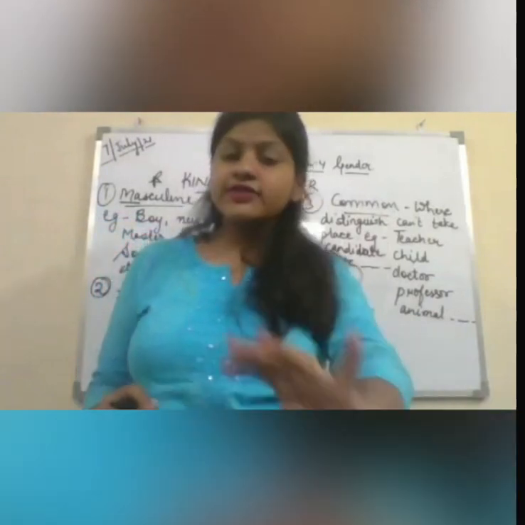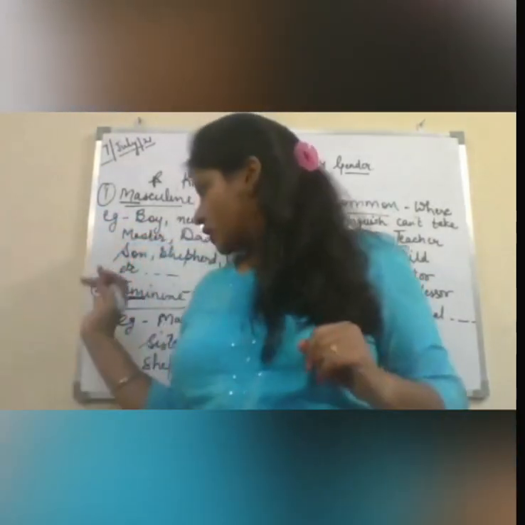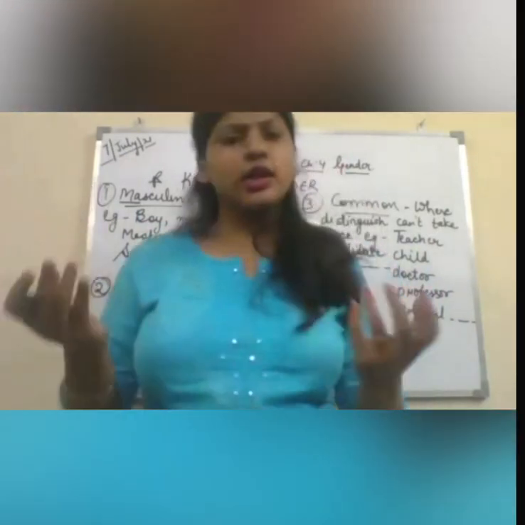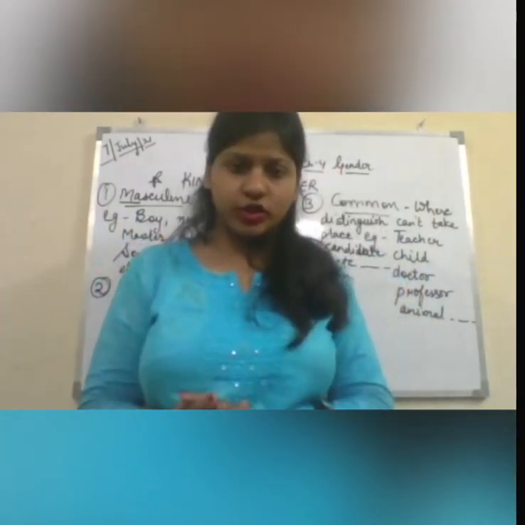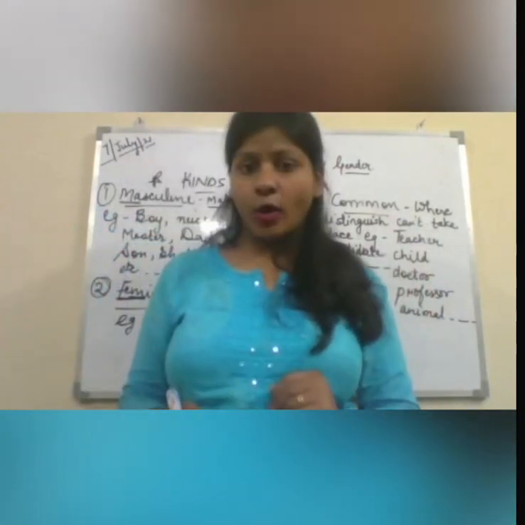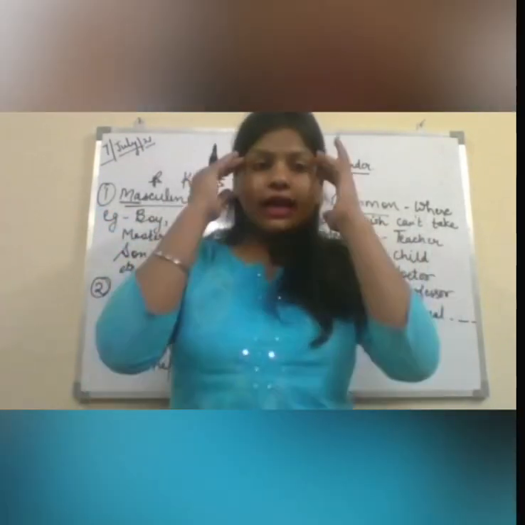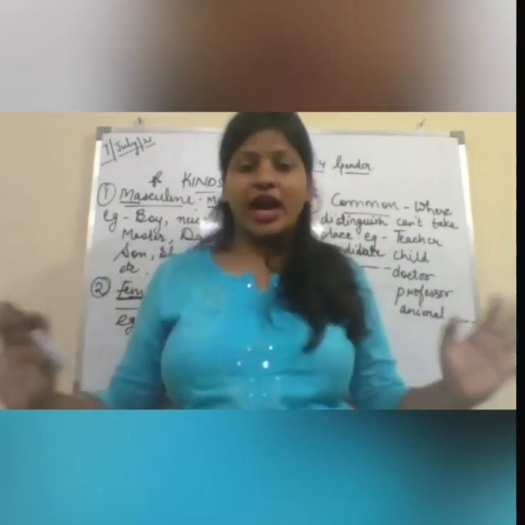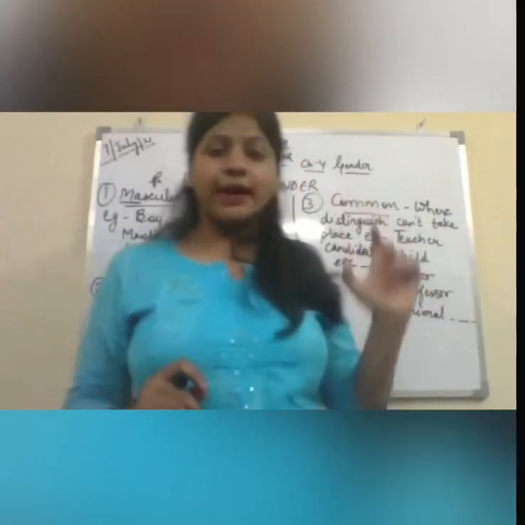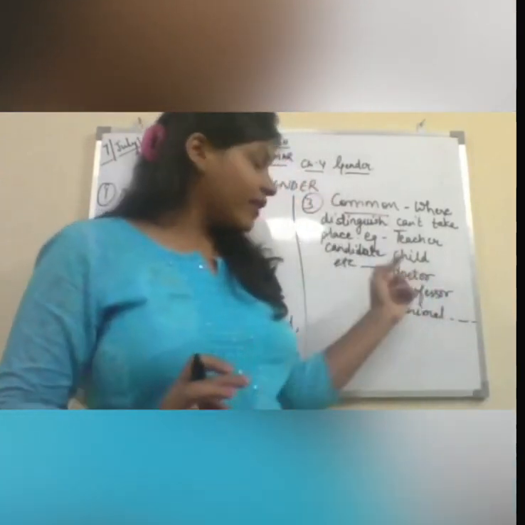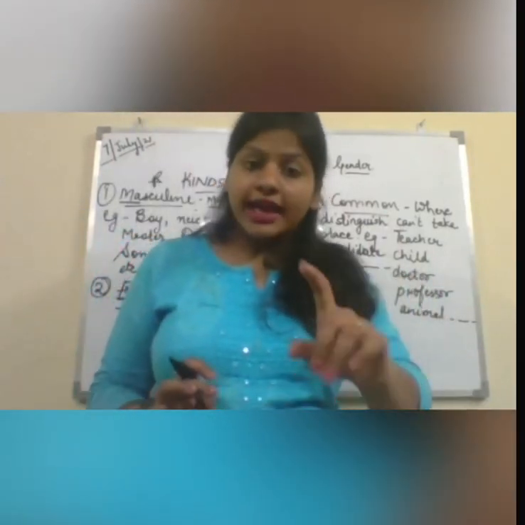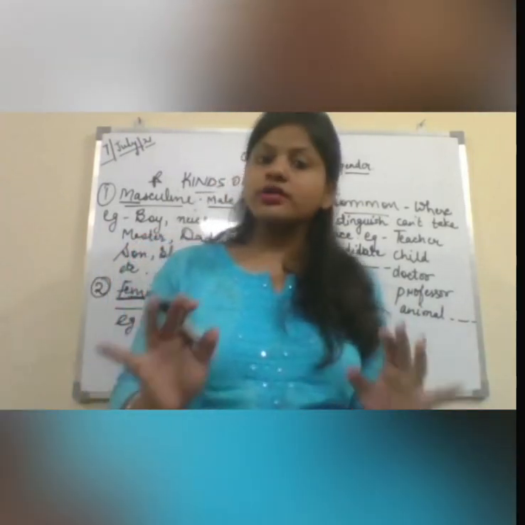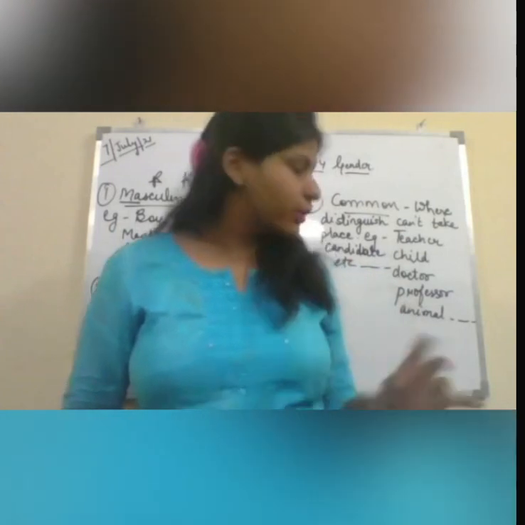Child. If someone says there is a girl child, then you know it's feminine. Girl is already mentioned. If someone says boy child, you know boy is already mentioned, it's a masculine gender. But if I'm saying a child is born, can you get a click what child is born? You just make a common word, that is child. Common word, then it comes under the part of common gender. If I jump on with the word doctor, can you find out whether there is a female doctor or a male doctor? No. Doctor means doctor. So it's a common word.